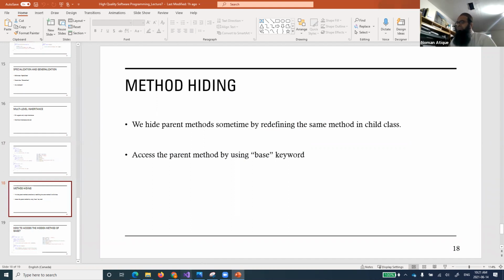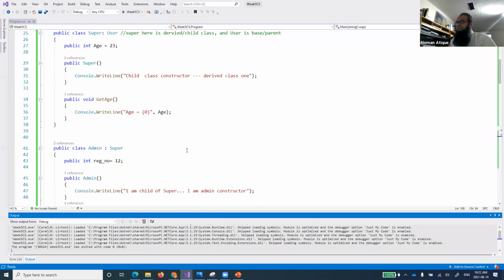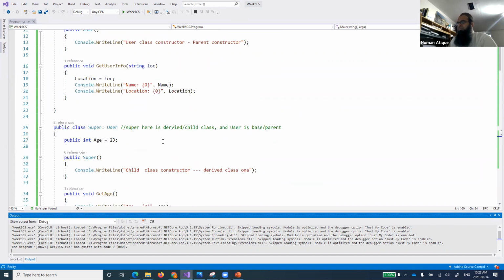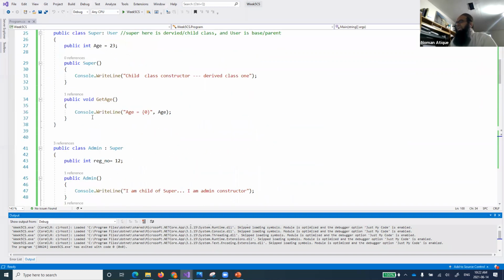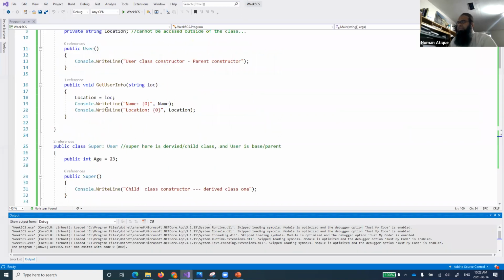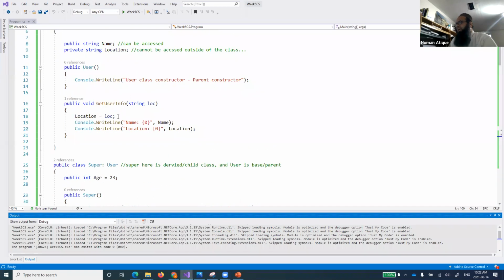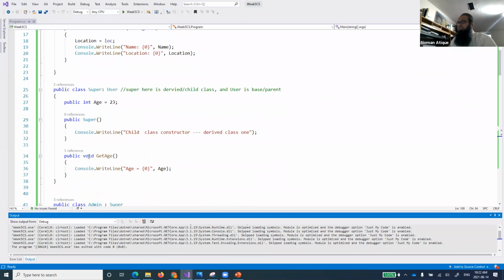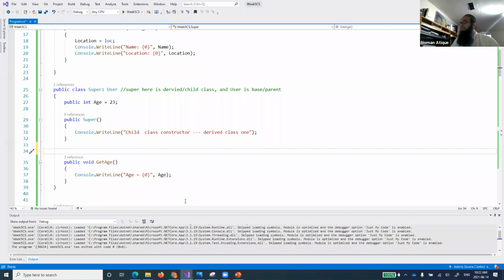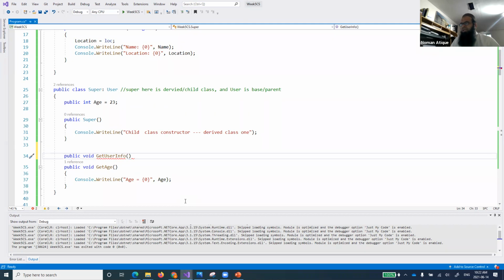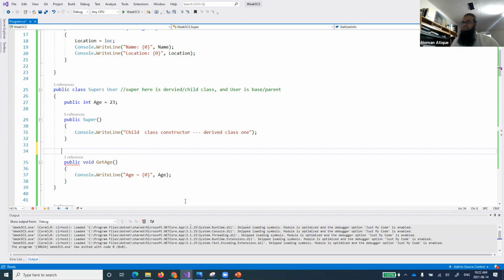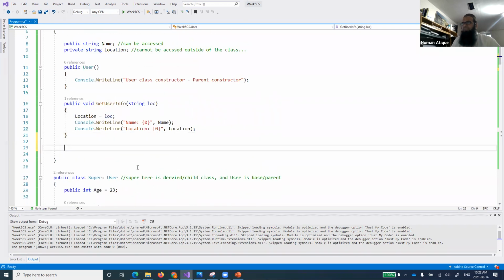But here, if I redefine a method in a child class, for example, let's talk about this one, get user info is being defined over here. And now I define this get user info again. I am right now not talking about method overloading or method overriding, but let's see what happens. Let's define another method and play with that one.